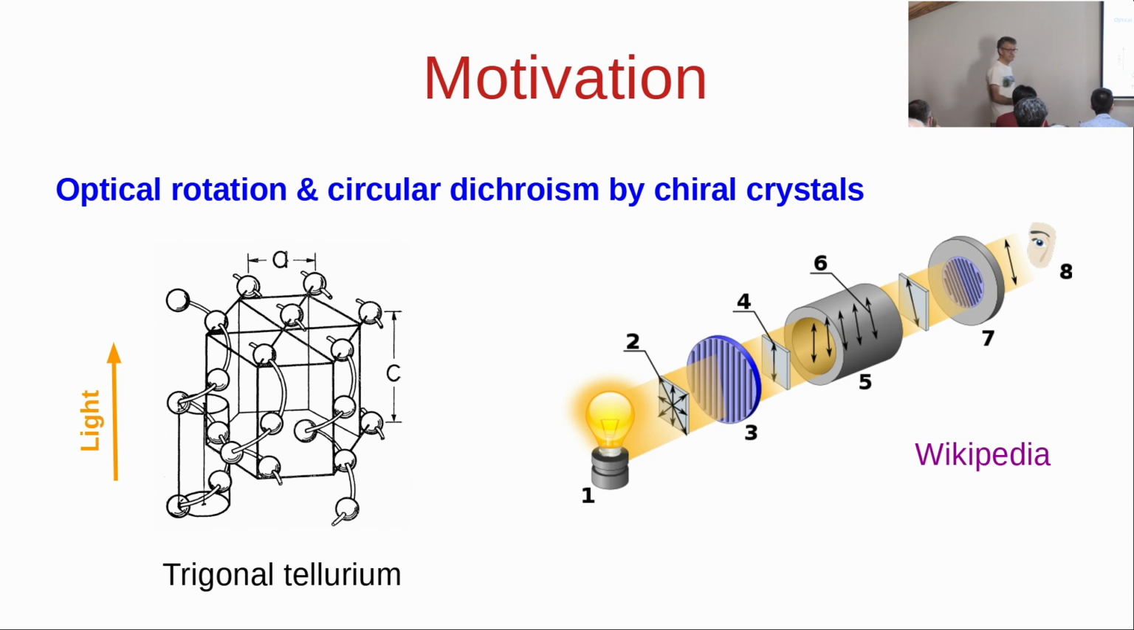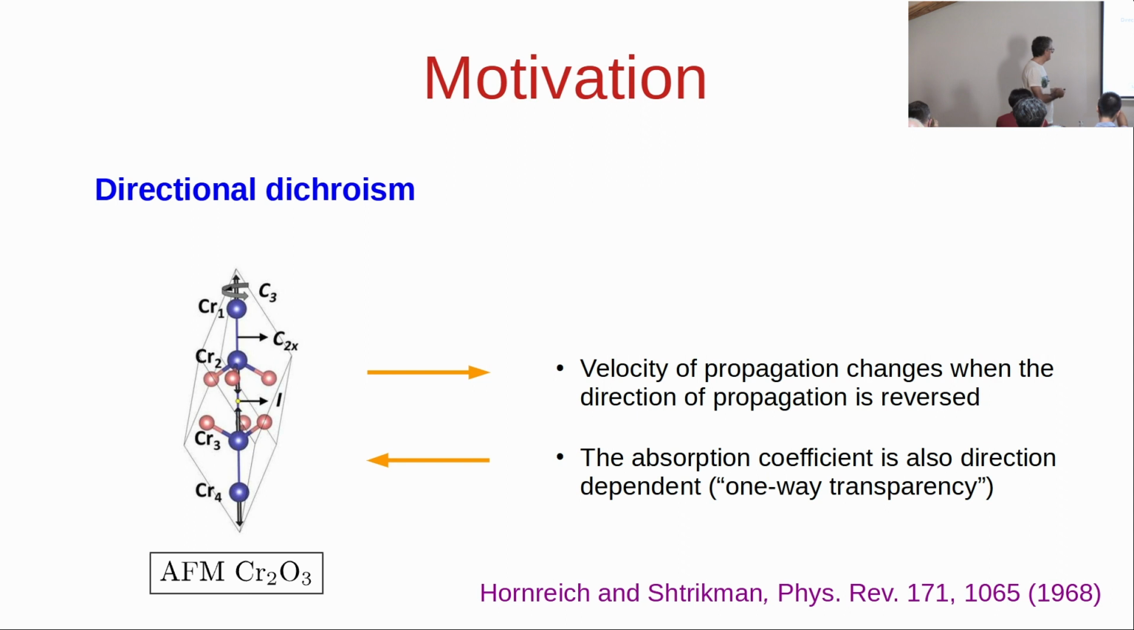That's when light is in the transparency frequency range of the material. If it is getting absorbed, then left and right circularly polarized components of light are absorbed at different rates, and that's the circular dichroism. Second motivation is directional dichroism, and this happens in materials that break both inversion and time